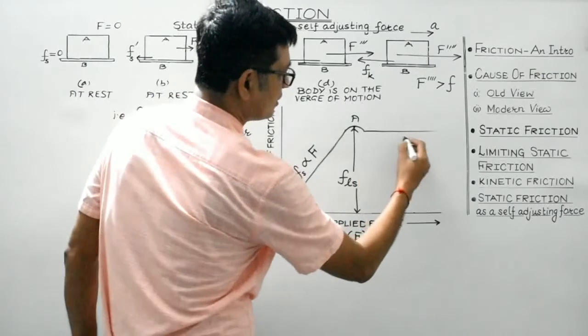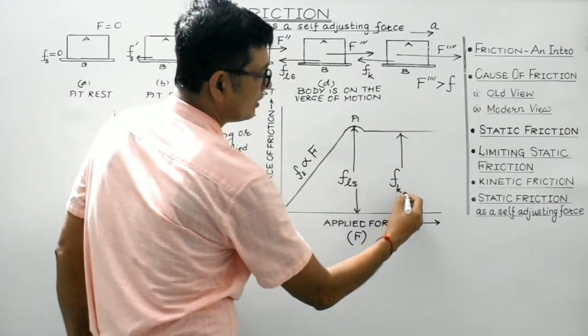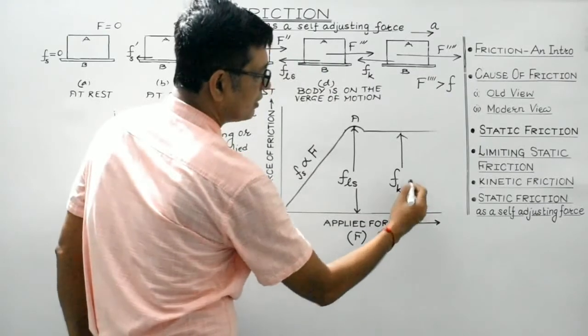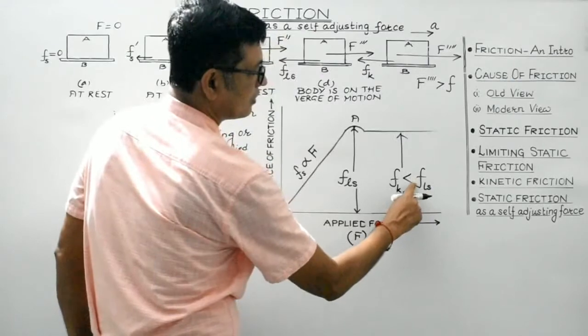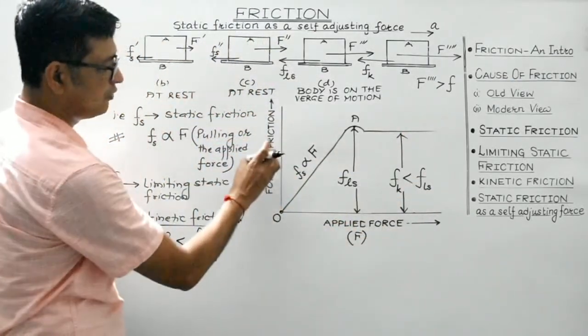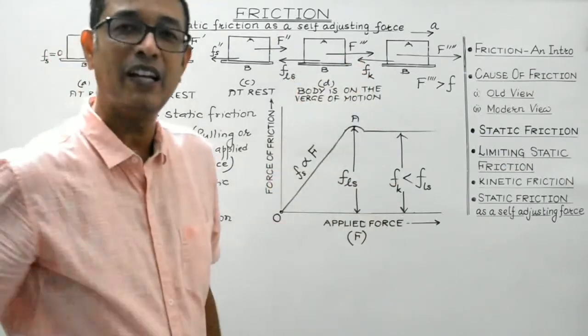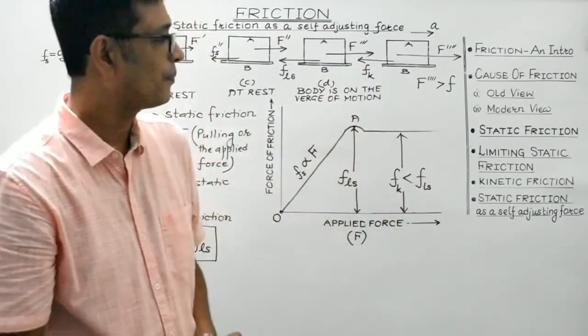So this represents the kinetic friction, which is more or less constant and slightly less than the limiting static friction. So this is a graph showing the variation between the force of friction and the applied force. This is a very important graph.